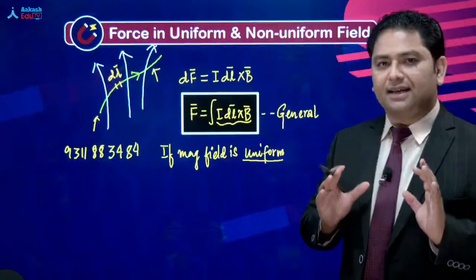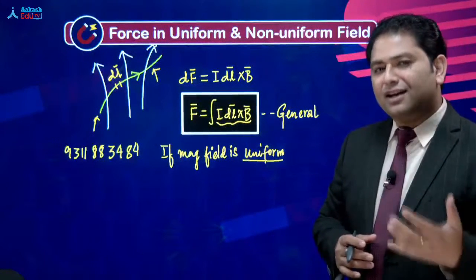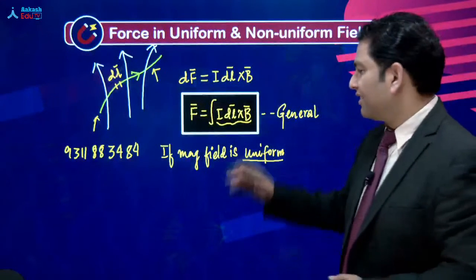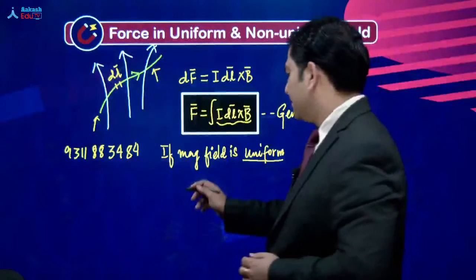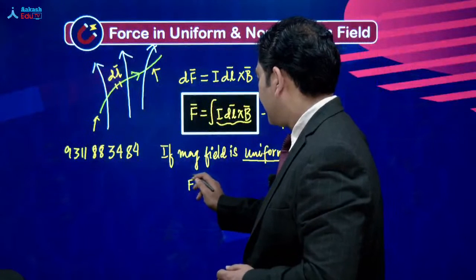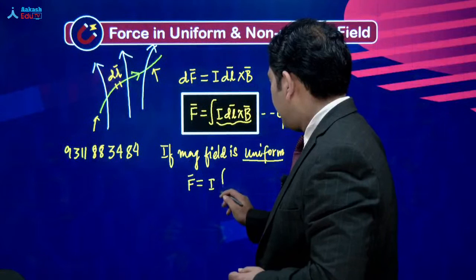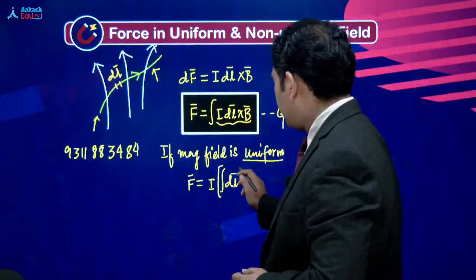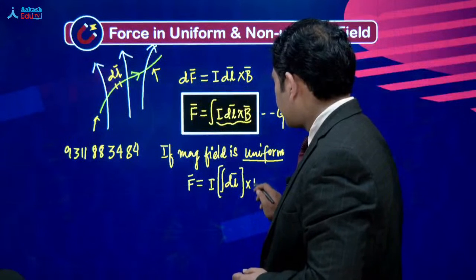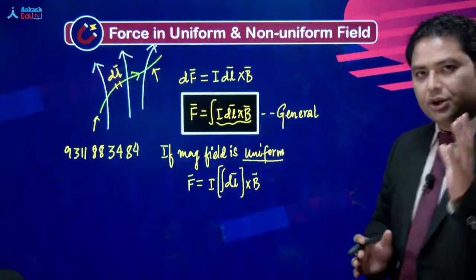But the moment I say that the magnetic field is uniform, I can very conveniently bring the magnetic field out of the integration. You get that point? So in that given condition, you get magnetic field is I integration dl, और इसे हम अलग से ब्रैकेट में रखेंगे just to indicate that yes, the magnetic field is uniform.